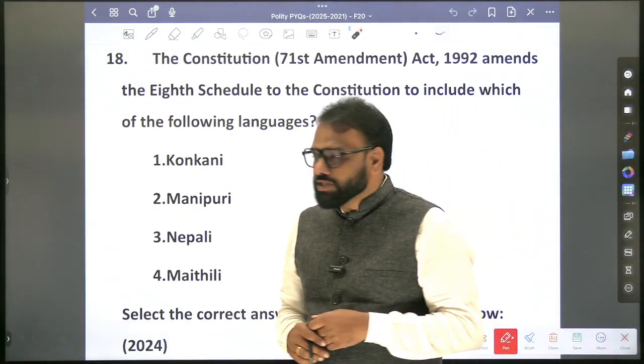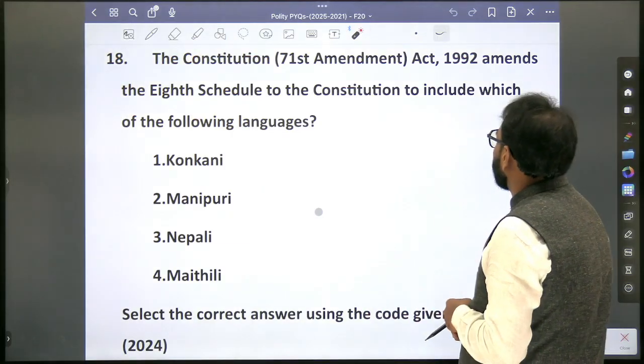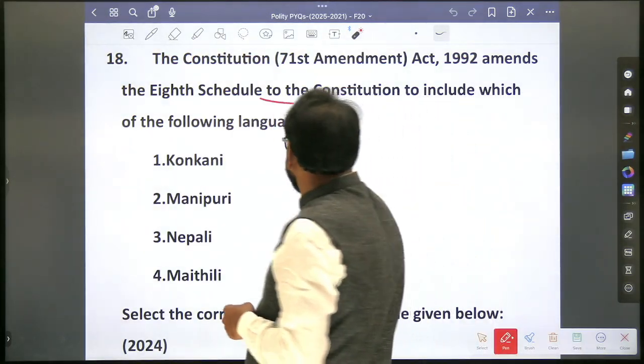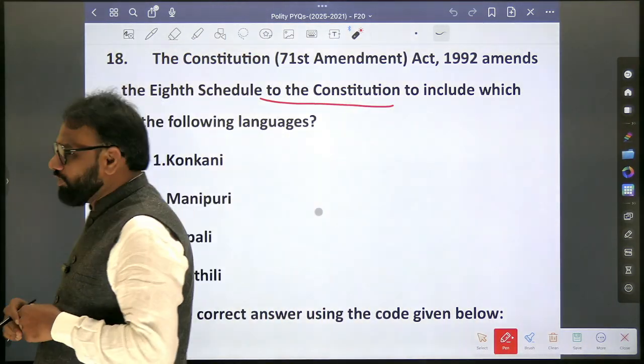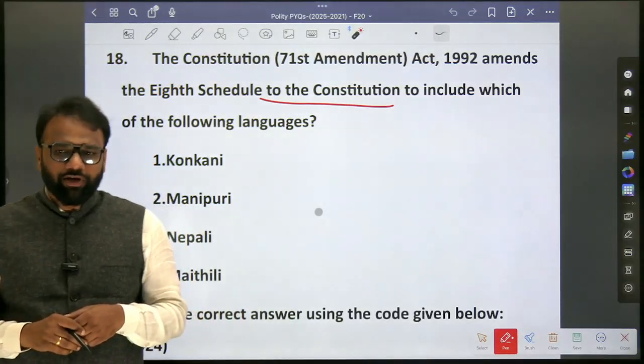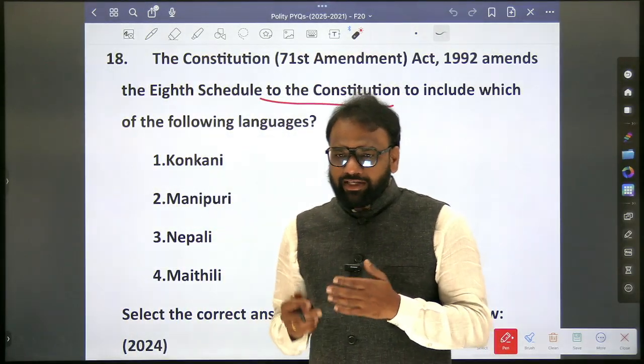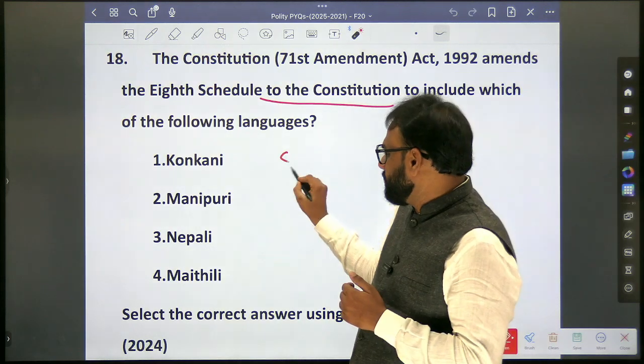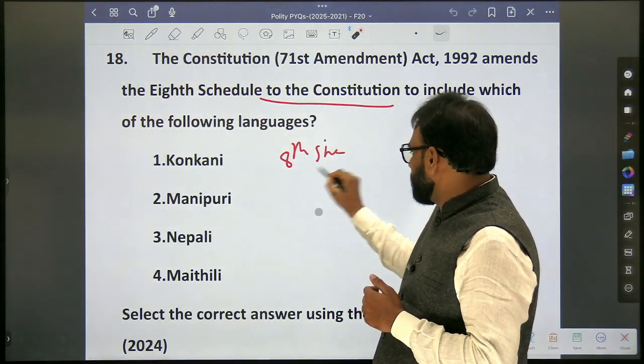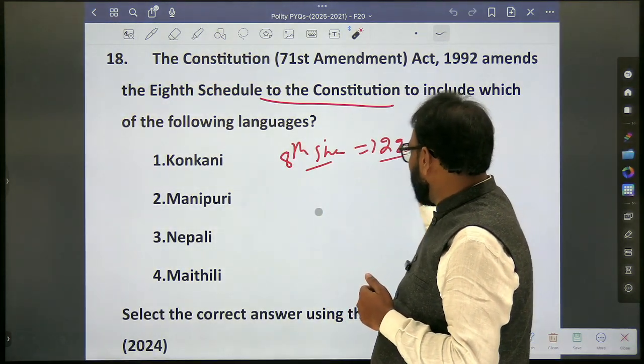So the Constitutional 71st Amendment Act 1992 amends the 8th schedule to the Constitution to include which of the following languages? Okay, which of the following languages? So here we need to know about all the aspects. So one is the 8th schedule. It consists of how many languages? 22 languages, right?